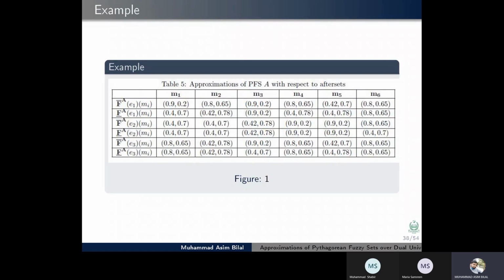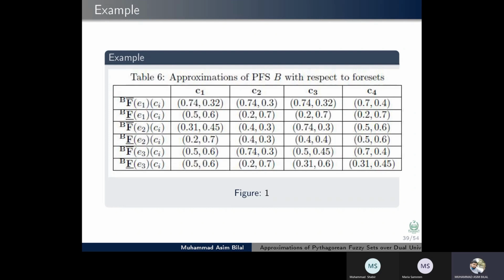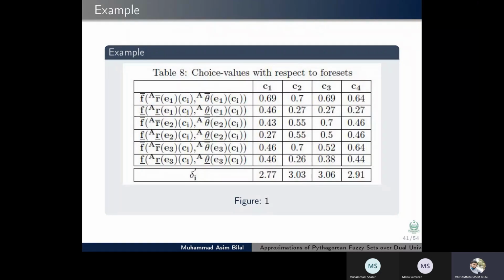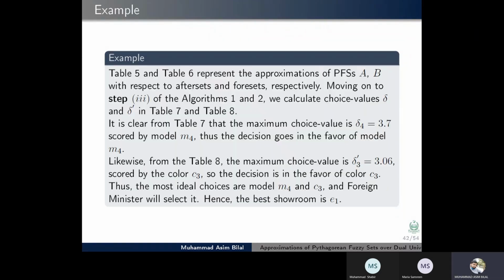approximations of Pythagorean fuzzy set A with respect to soft sets. This table shows. Table 6 shows approximations of Pythagorean fuzzy set B with respect to soft sets. Table 7 shows the delta I using the score function. Table 8 shows choice values with respect. Table 5 and 6 represent the approximations of A and B.